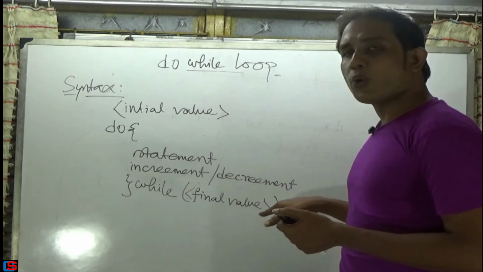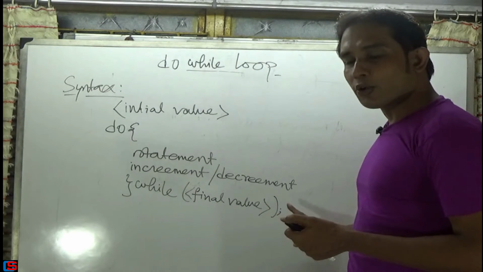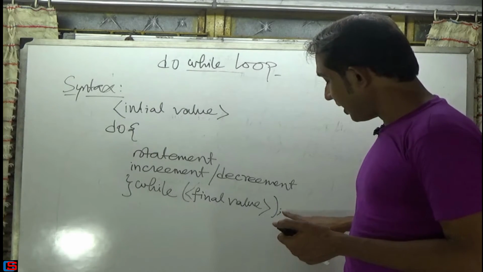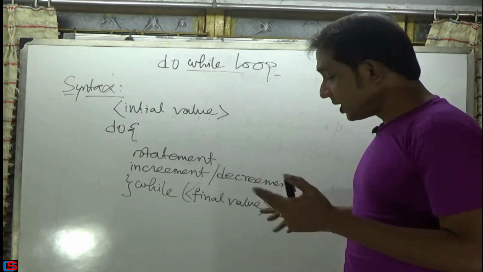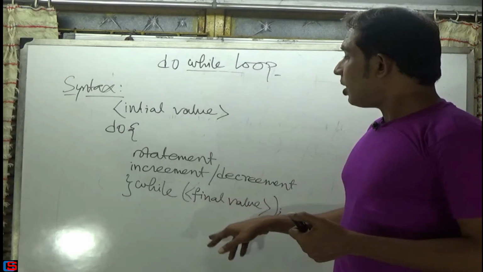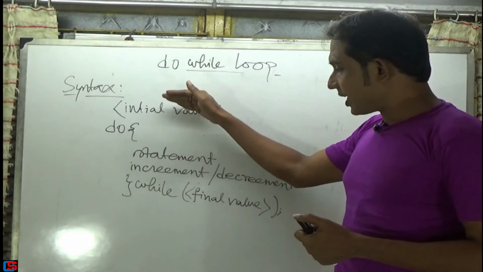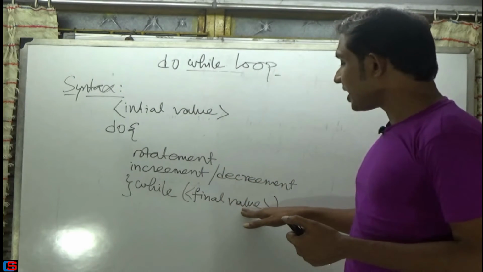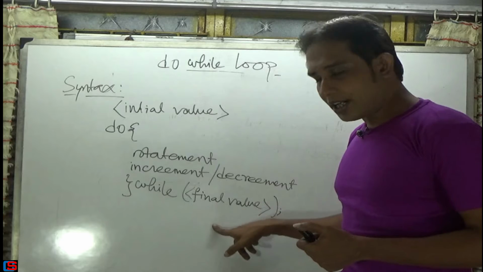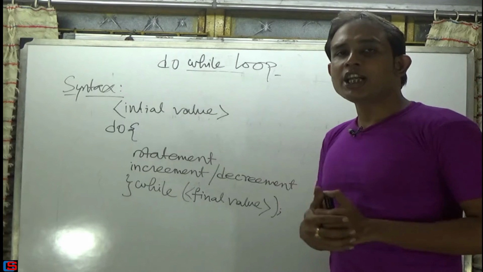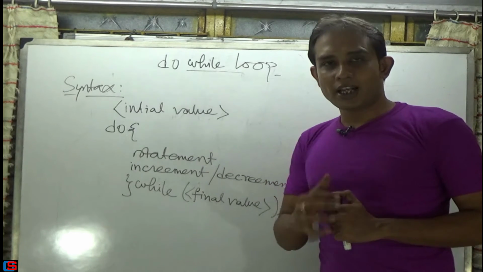But in the case of the do while loop we must use the semicolon at the end of this syntax. Now the initial value is given before the do, and the final value is checked at the very end. So this is basically the syntax of the do while loop.